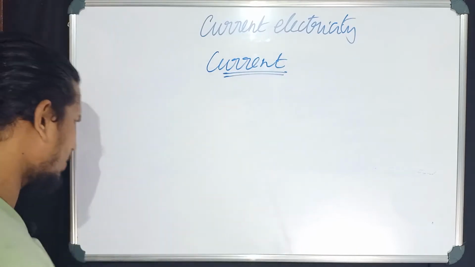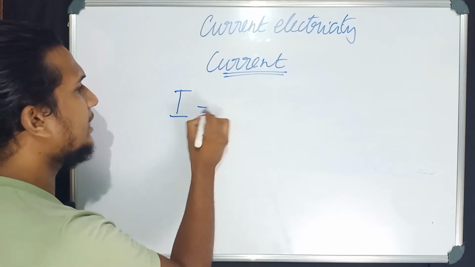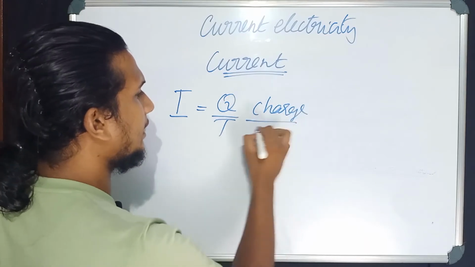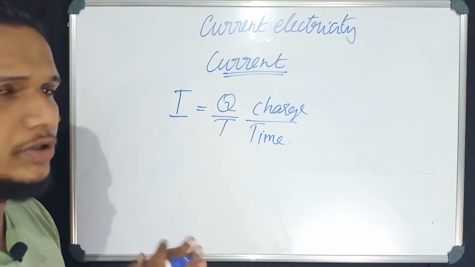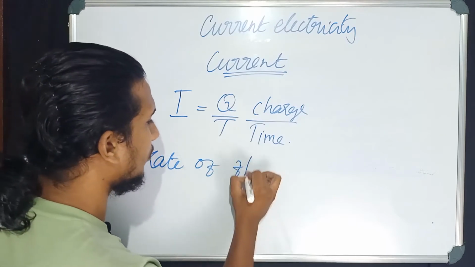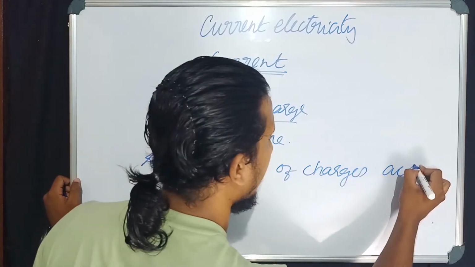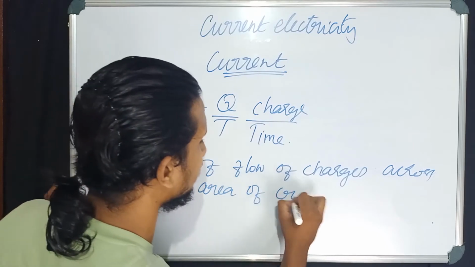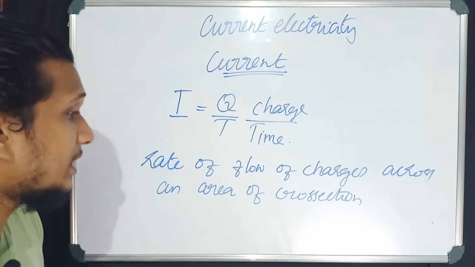There is a simple equation for finding current, that is I. The letter I represents current. I is equal to Q by T. Q is charge, T is time. Then what is meant by current? That is a good definition for you. Current is rate of flow of charges across an area of cross section. Rate of flow of charges across an area of cross section.